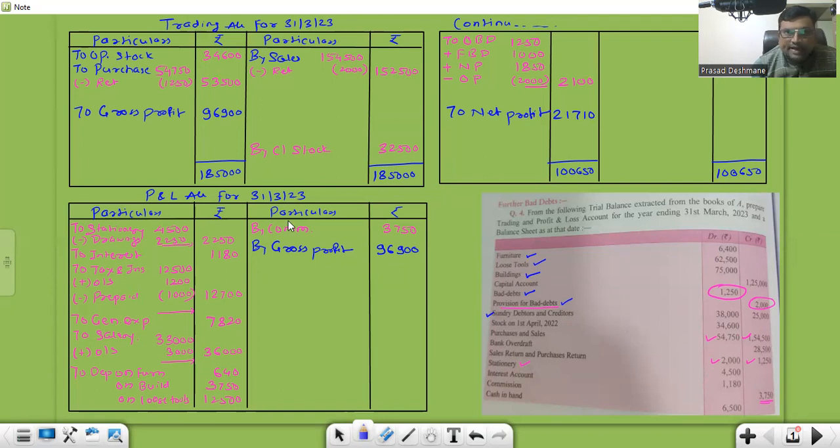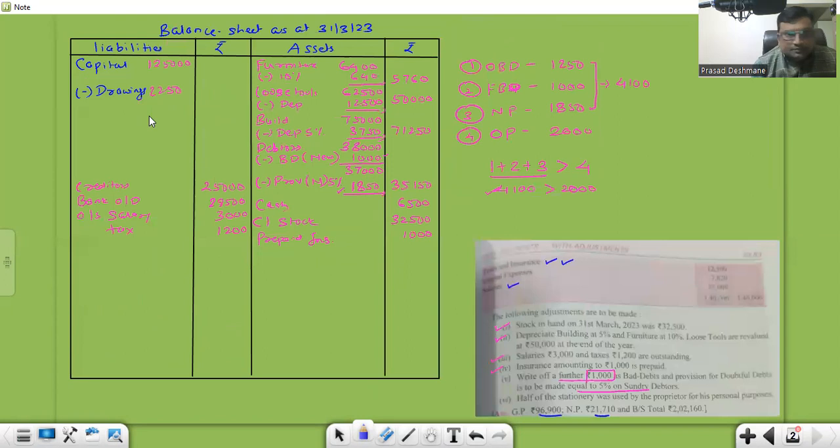This net profit will get added to the balance sheet, means capital. NP 21,710. Okay.